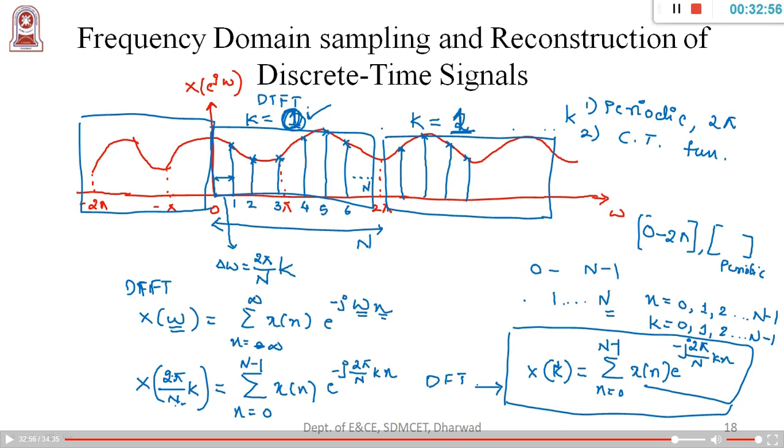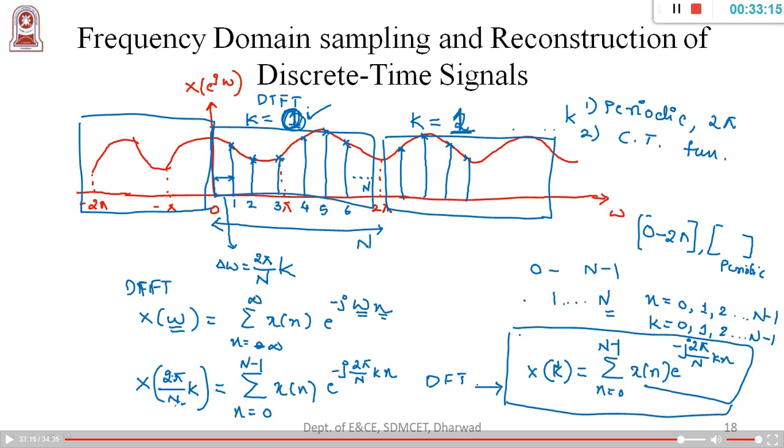No need to be confused by that. Earlier I wrote 1, 2, 3, and now I am writing 0, 1. That is just a nomenclature, naming the numbers. I hope you got the clear differentiation between DTFT and DFT.